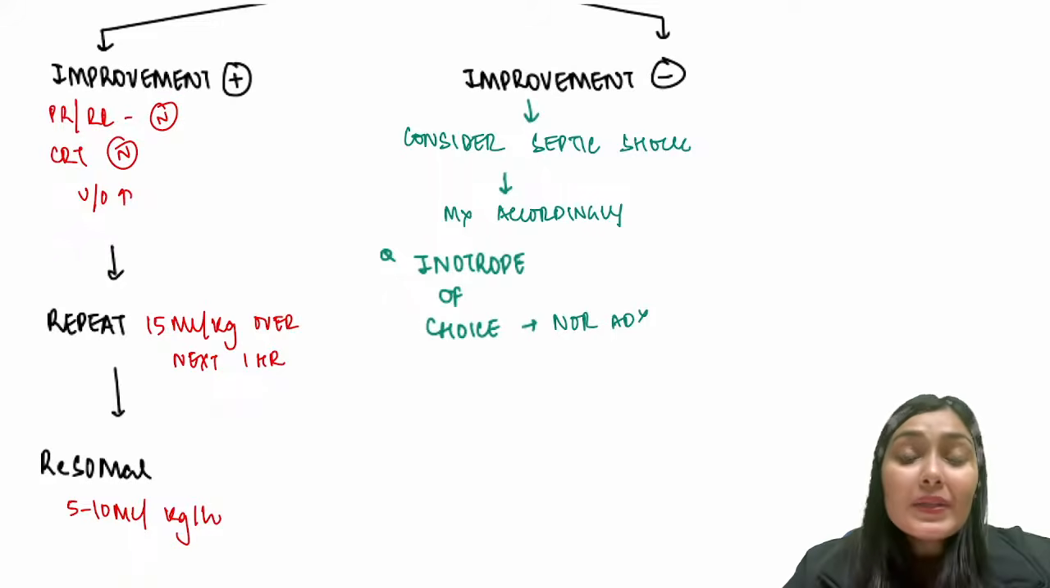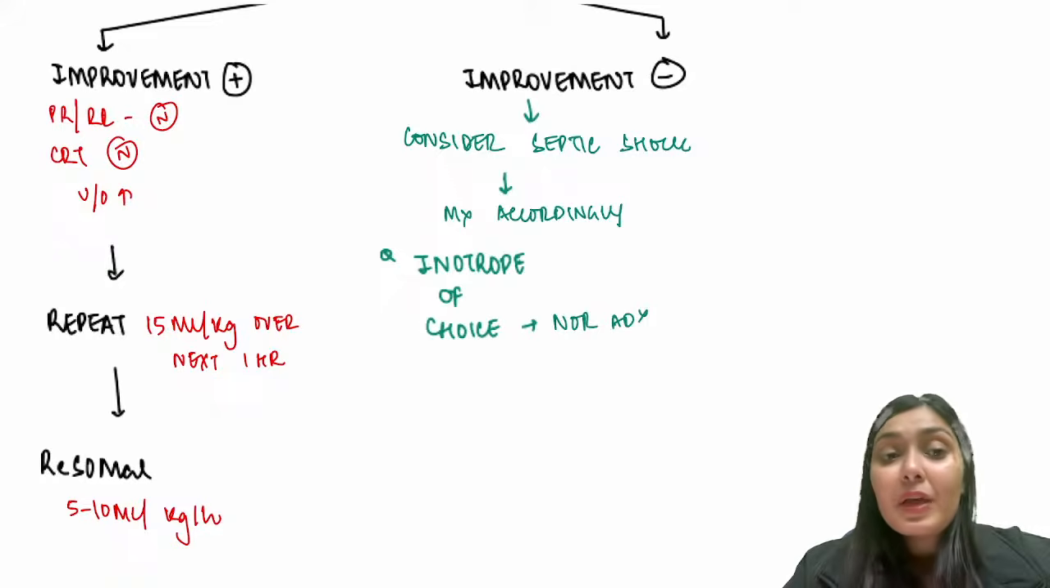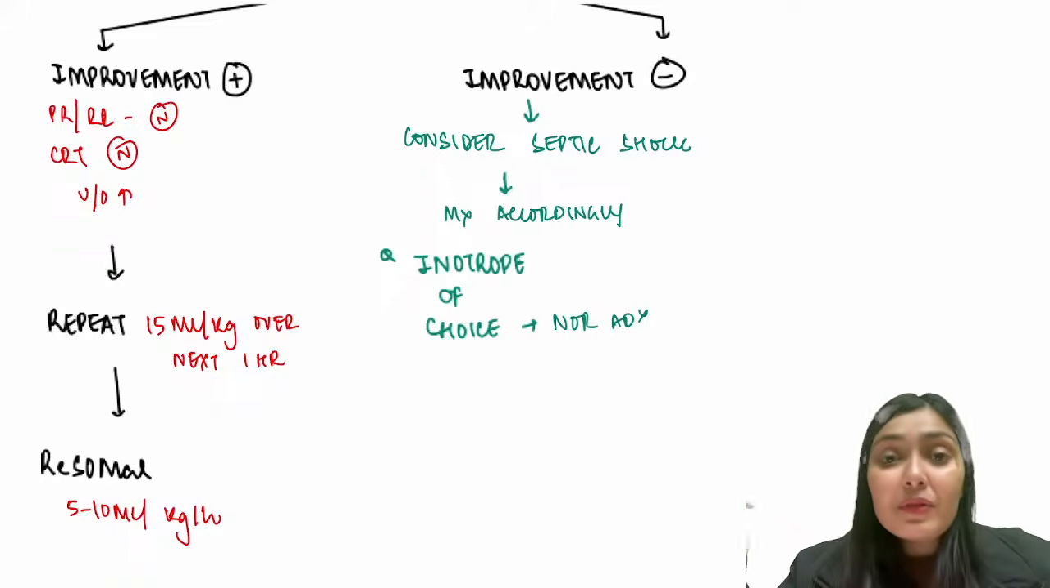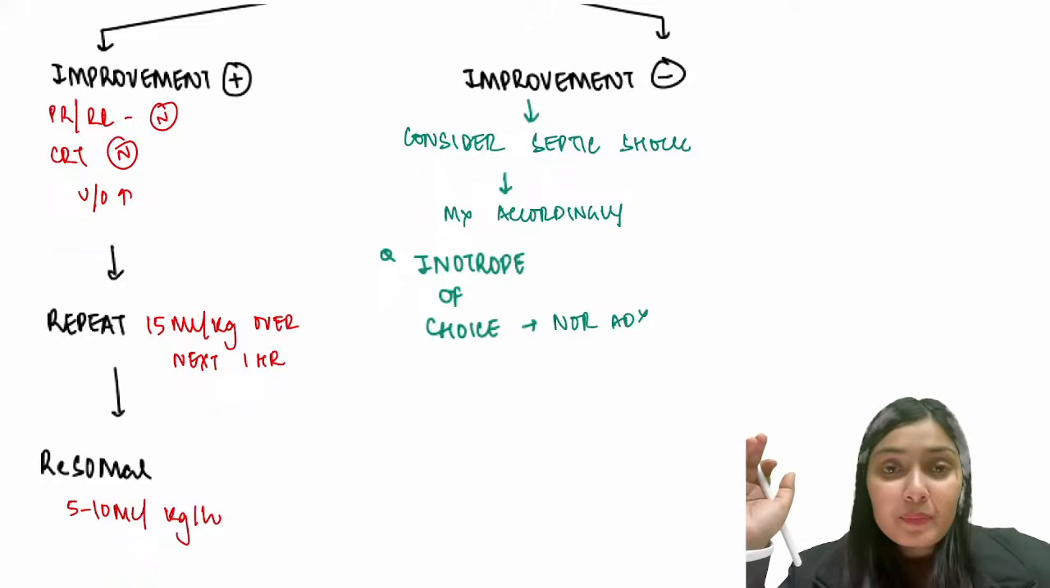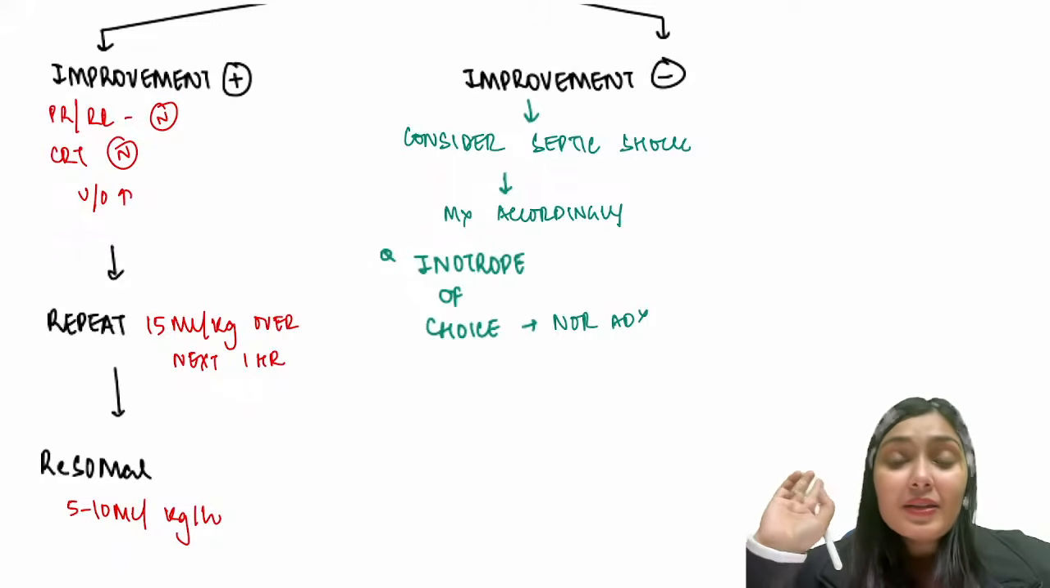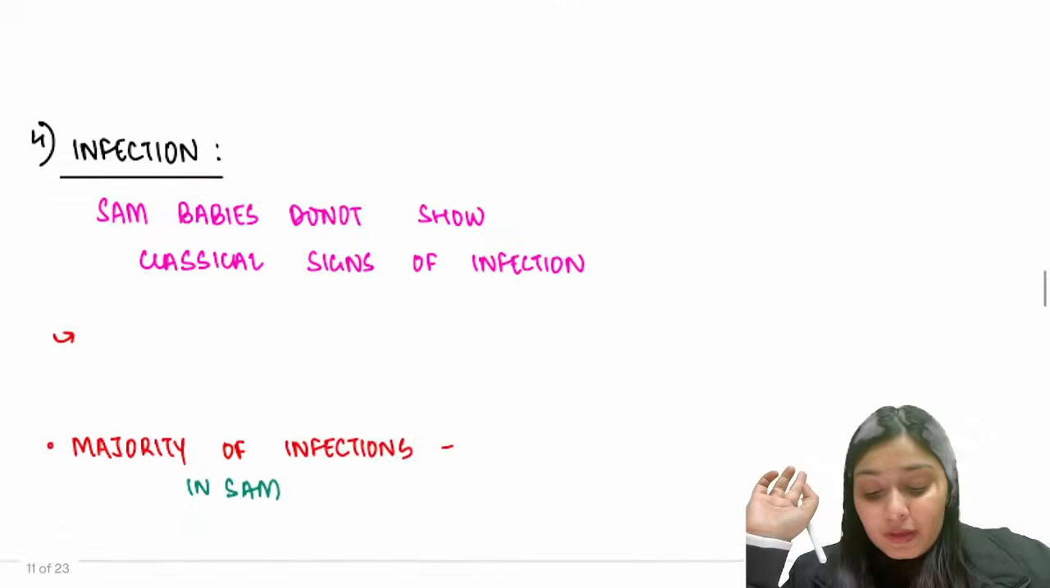So this is about dehydration management. In dehydration management, we manage in two aspects: dehydration with shock and without shock. Without shock, you're going to give oral therapy. With shock, you're going to give IV therapy. So with that, we have covered three important complications: hypothermia, hypoglycemia, and dehydration. Now let's move to infections.